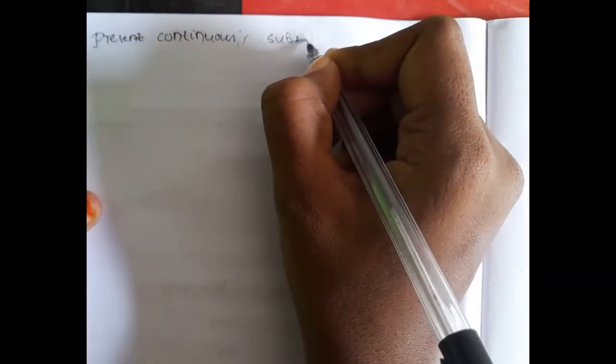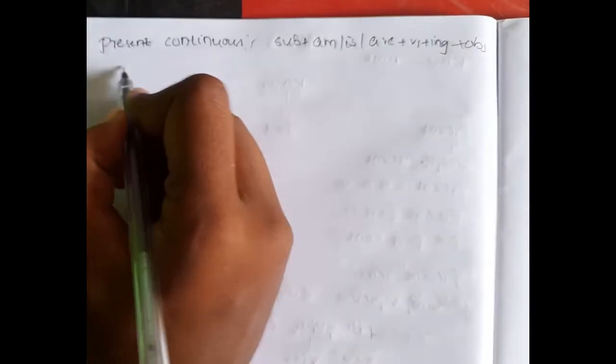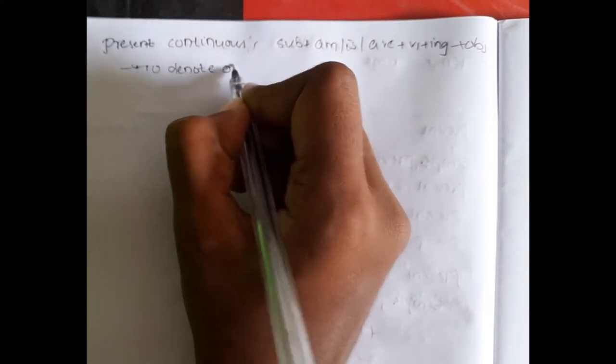Present continuous tense: subject plus am or is or are plus V1 plus ing plus object. This tense is used to denote ongoing actions in the present.